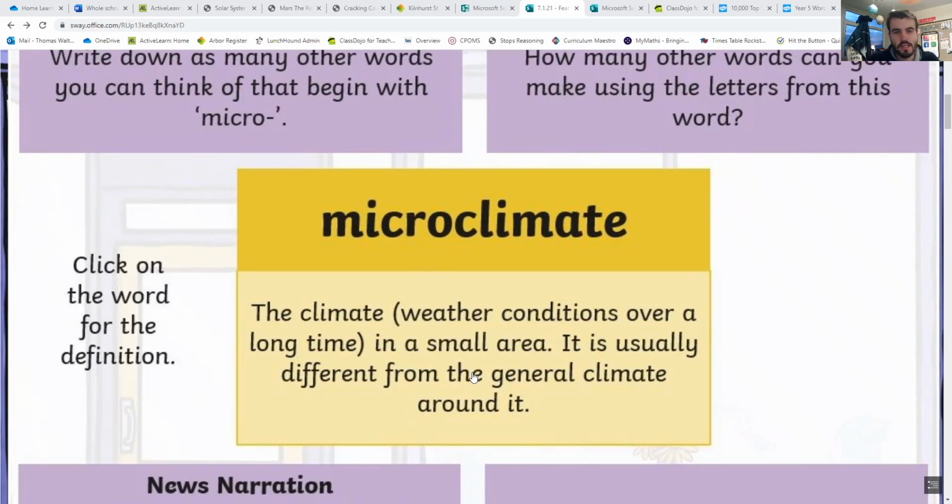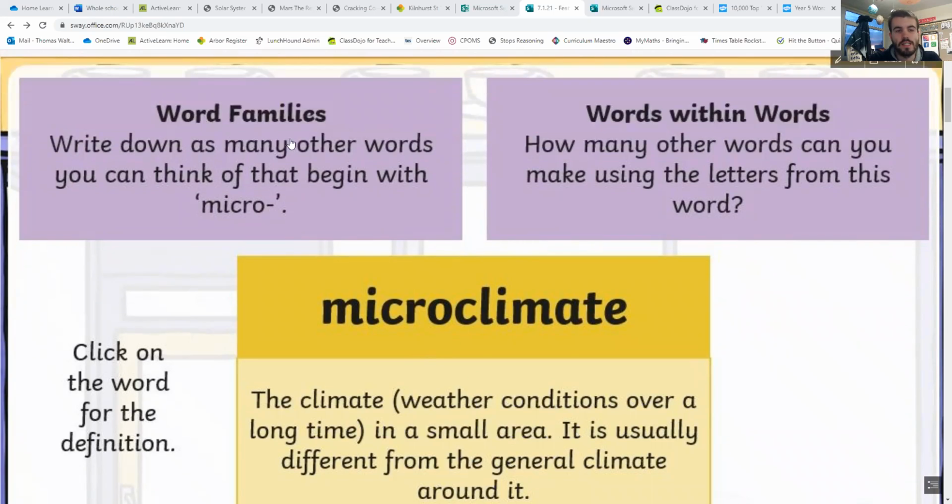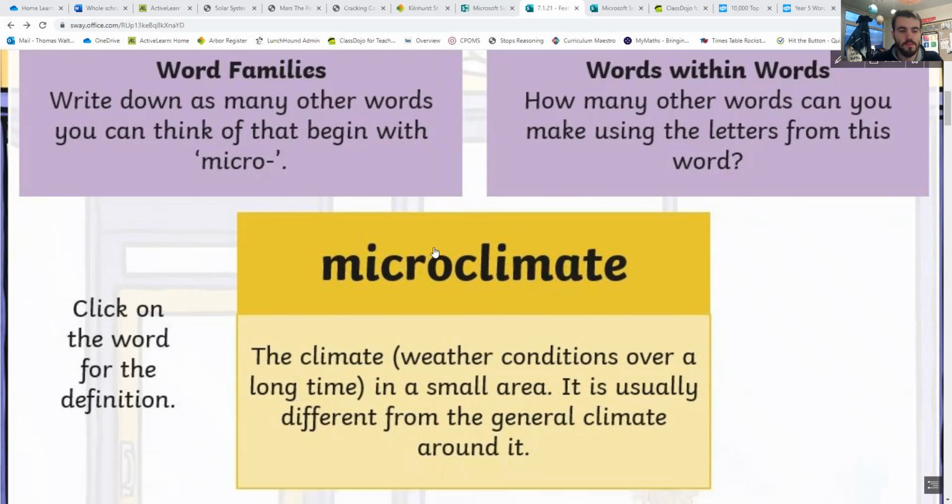So you've got to decide now. You can either write down as many other words as you can think of that begin with micro. You can find as many other words from inside that word, so using the different letters in microclimate, and write down as many words. So I can find, for instance, mate at the end there, M-A-T-E. Find as many of them as you can.